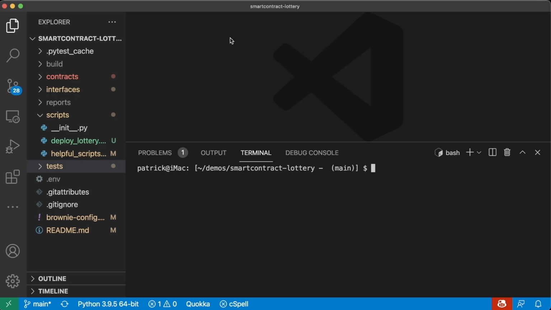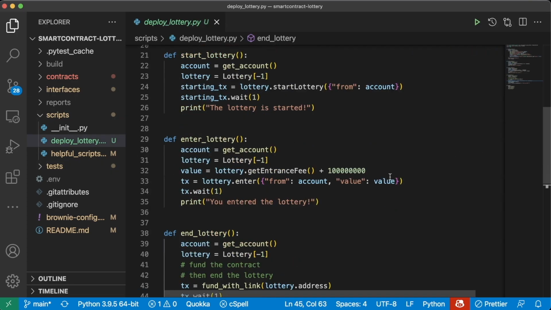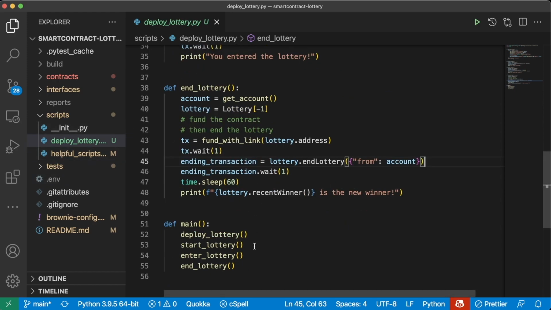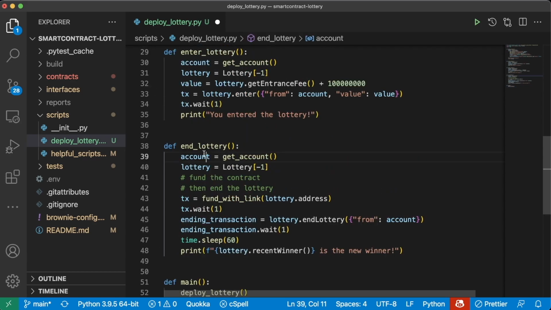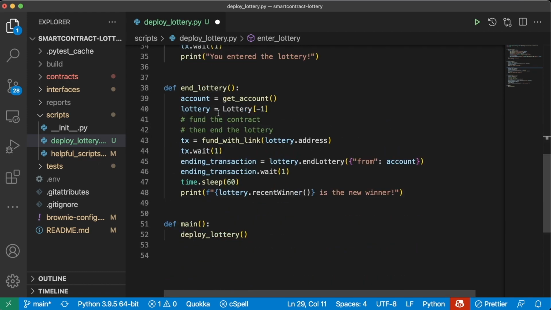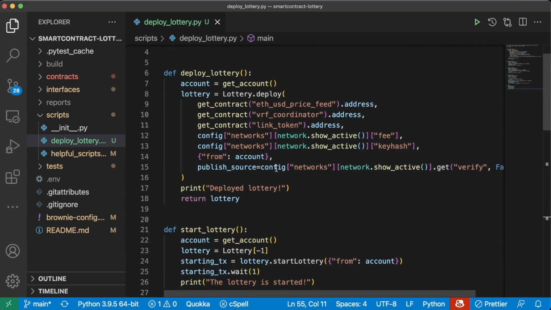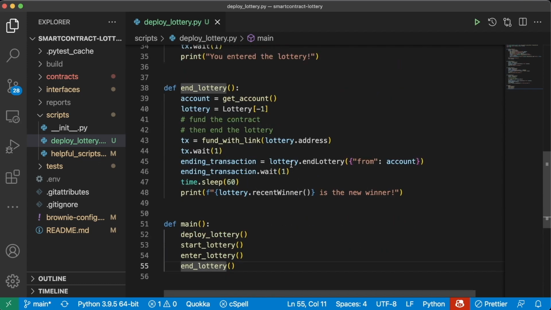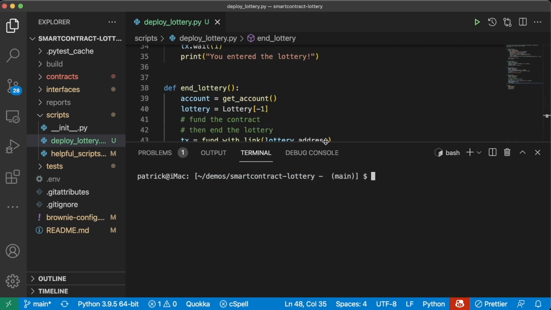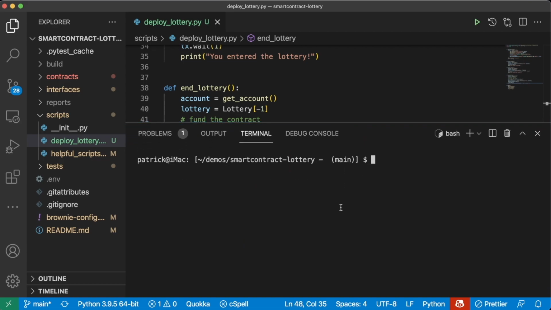So it's time for the moment of truth. Let's deploy this to an actual testnet. So we have our deploy_lottery script, which oftentimes I'll have it be just this deploy_lottery bit, and then I'll have some other scripts for these other pieces, or maybe I'll do it in the Brownie console. But just to demonstrate everything end to end, we'll have deploy_lottery, start_lottery, enter_lottery, and end_lottery all in this one script, so that we can see everything end to end and see what it looks like on Etherscan. So let's go ahead and run this script on a rinkeby network, and then we'll go jump onto Etherscan and see everything. So let's do it. brownie run scripts/deploy_lottery --network rinkeby.